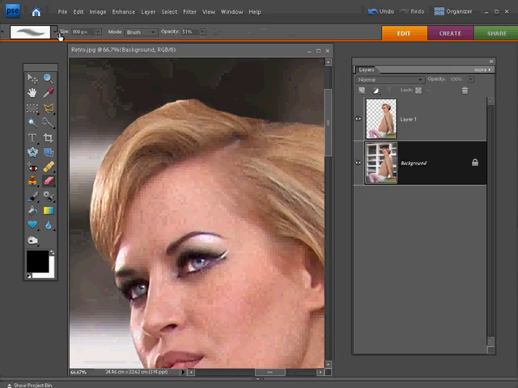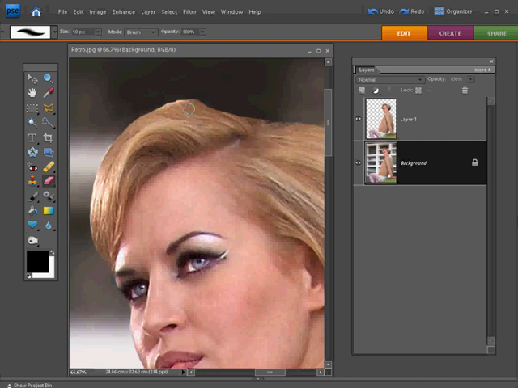And then up in the options bar, we want to set its size to about 40 pixels. Make sure the mode is set to brush, that the opacity is up at 100% to start with. And then also we need to make sure that it's got a good soft edge on this particular eraser. So we'll hold down the Shift key on the keyboard and just keep pressing that left square bracket key a few times just to soften up the edge.